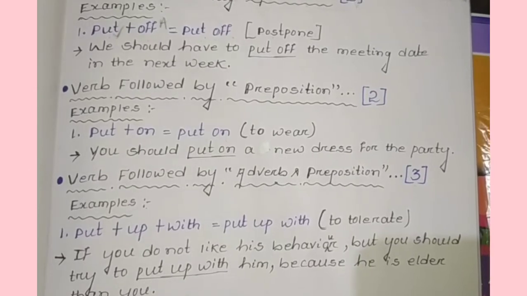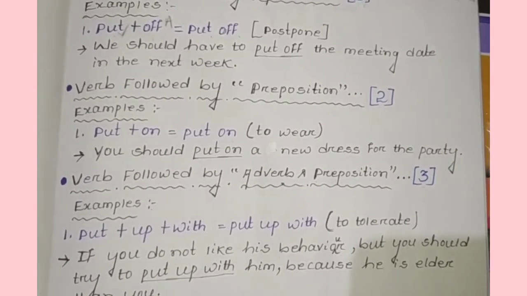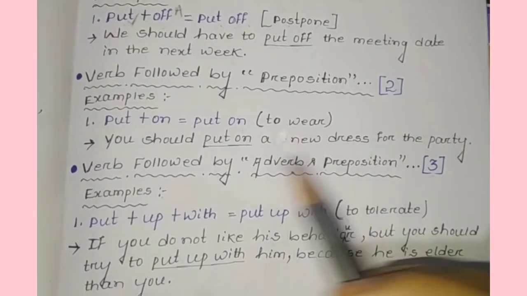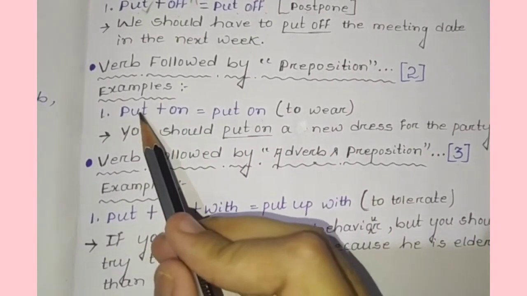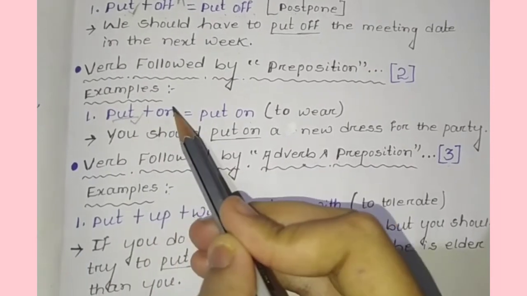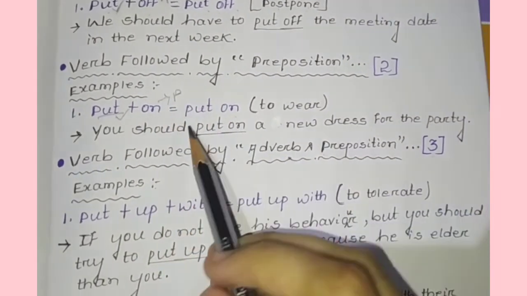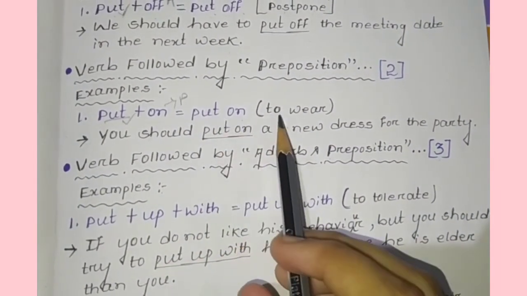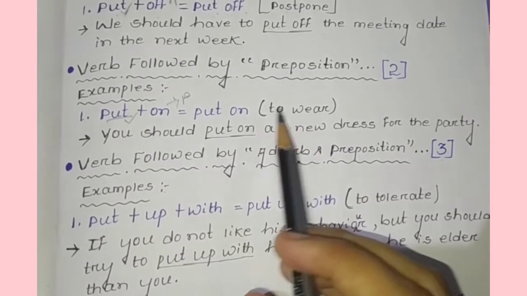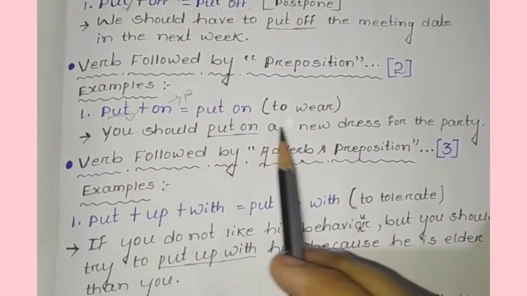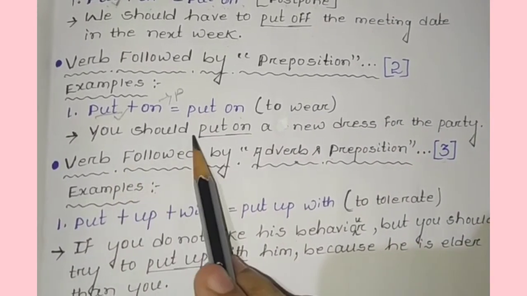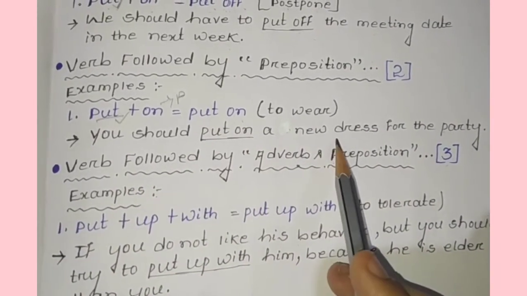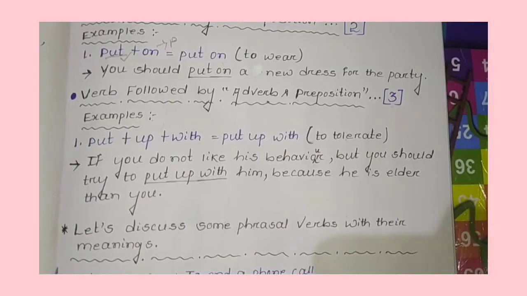Coming to the second one, verb followed by preposition. See the example. Put plus on equals put on. Put here refers to the verb and on is the preposition. So what is the meaning of put on? Put on means to wear. It means pehenna. What is the example? You should put on a new dress for the party. It means you should wear a new dress for the party.